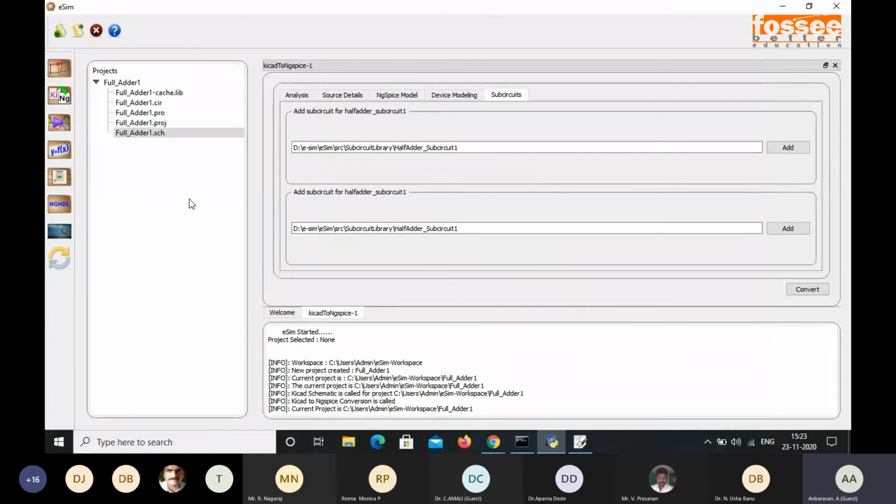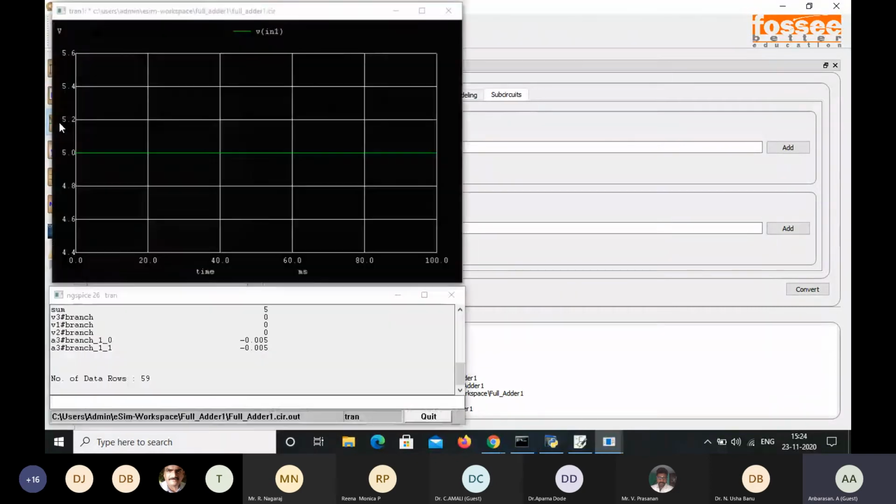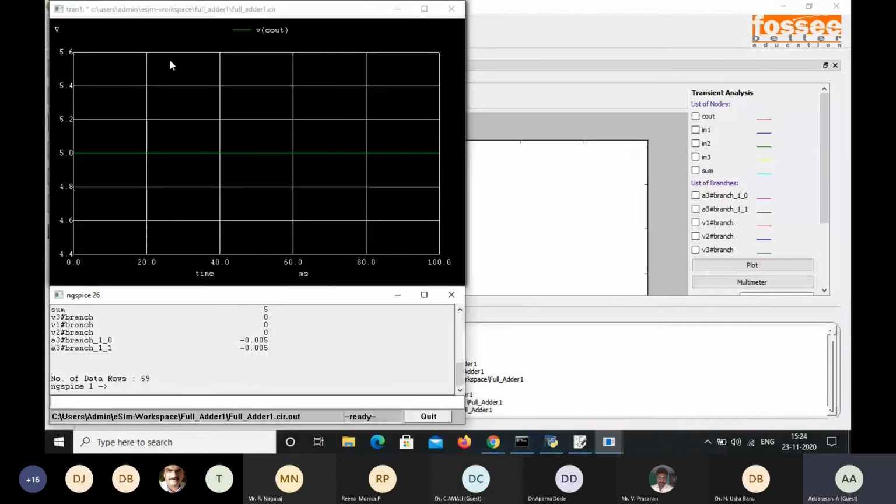Okay, and then now we go for the simulation. Select simulation. So in this simulation, here we can see the output. That is, here the input 1, I have given the DC voltage as 5 volt, input 2 5, input 3 5, C out also 5, and sum also 5.